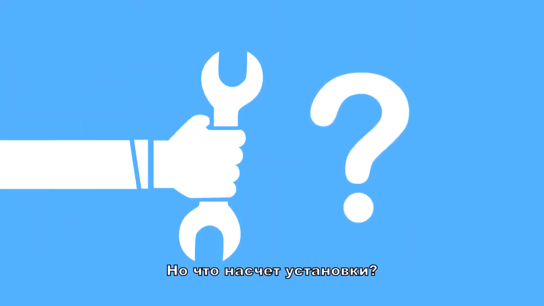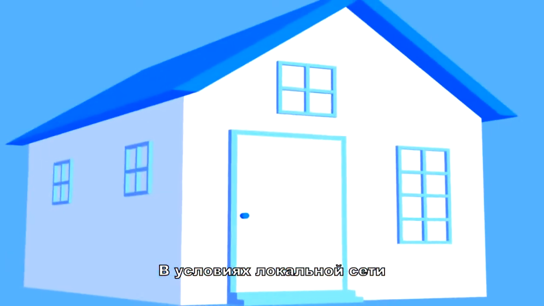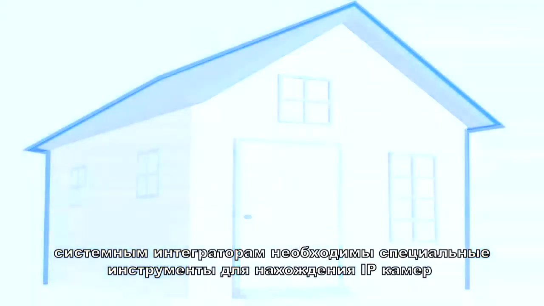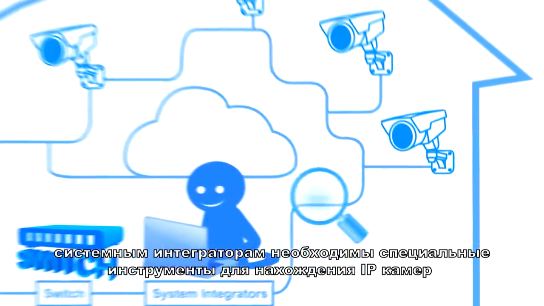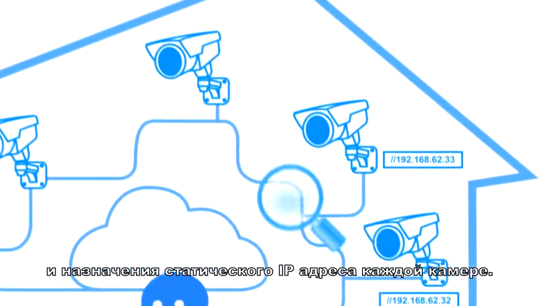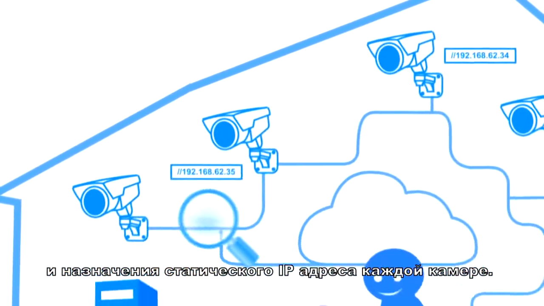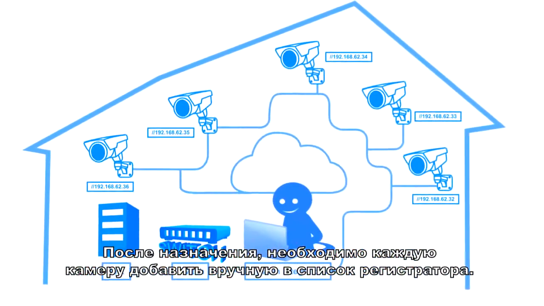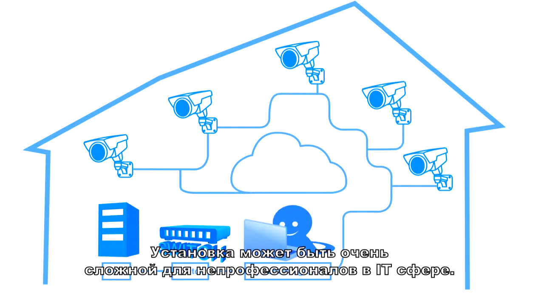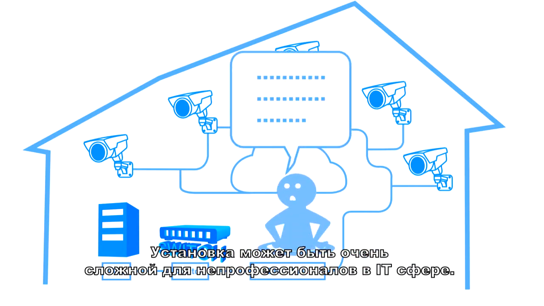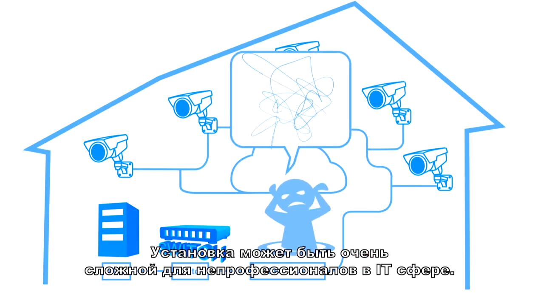How about its setup? In the LAN environment, system integrators will first need to use specific tools to discover the IP cameras on the network and then assign static IP addresses to each of the cameras. After assigning the IP addresses, each camera then needs to be manually added to the NVR one by one. This setup can be a real challenge for non-IT professionals.